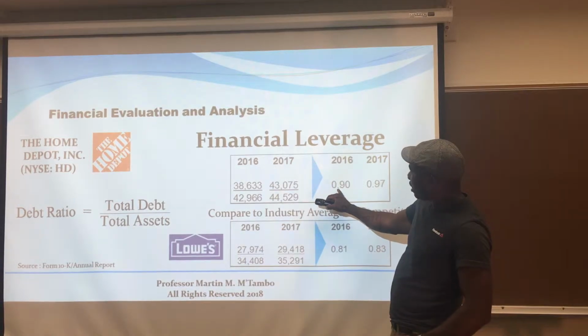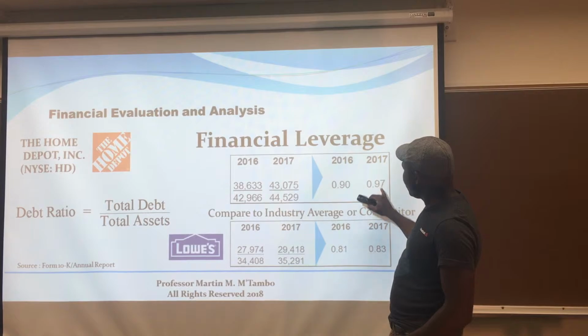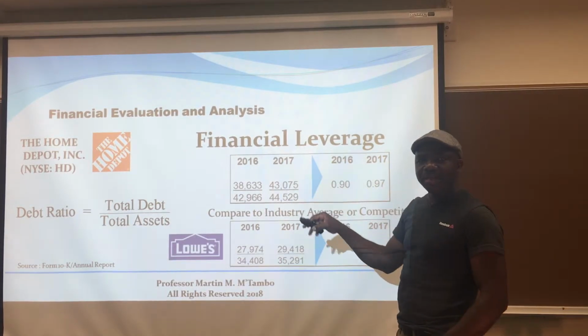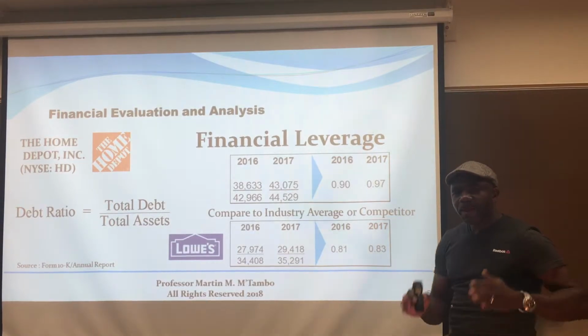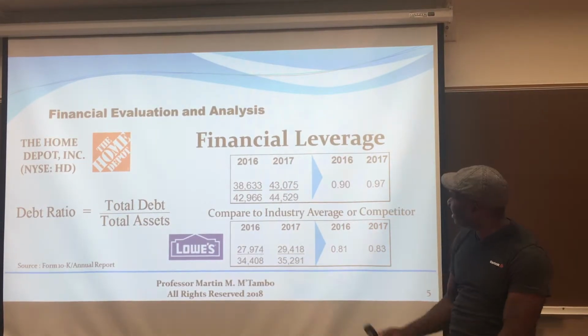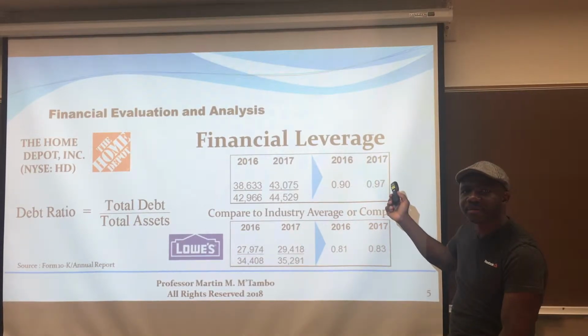2016, Home Depot, 0.90. 2017, 0.97. What does that mean? It essentially means that for every dollar of the assets that Home Depot had in 2017, they had 97 cents in borrowed funds.